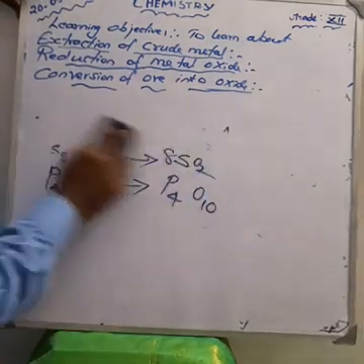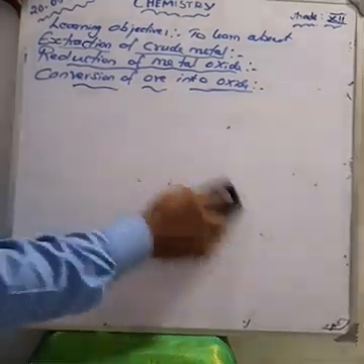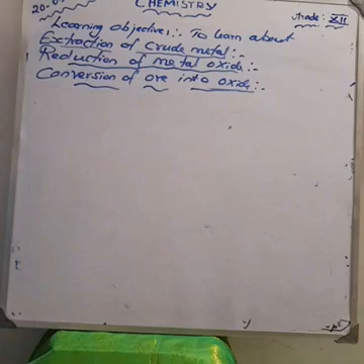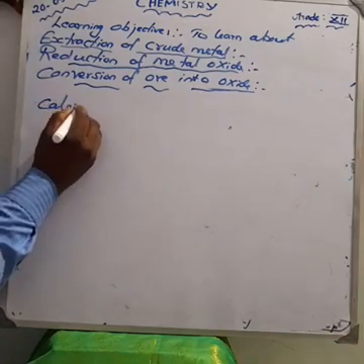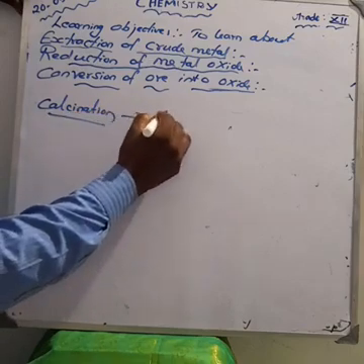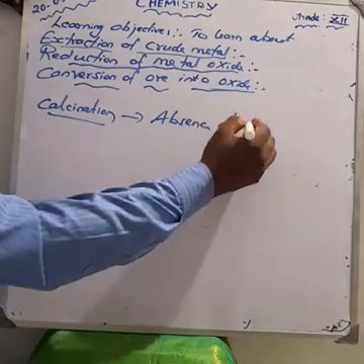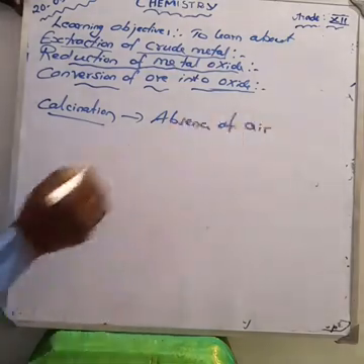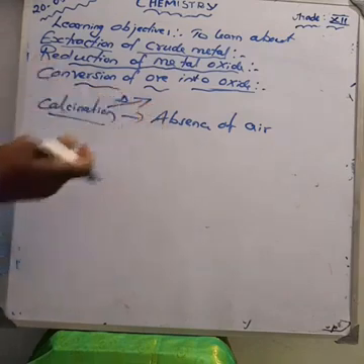Next topic is about calcination. What is calcination? Concentrated ore heated in the absence of air is called calcination.